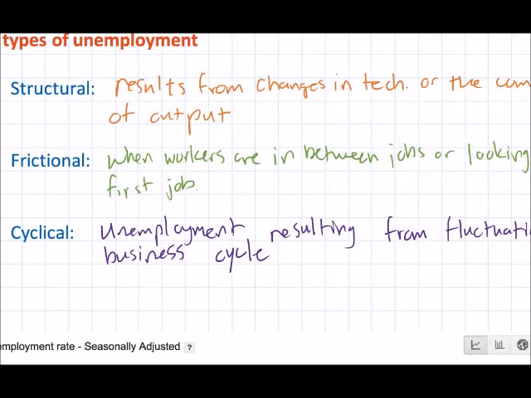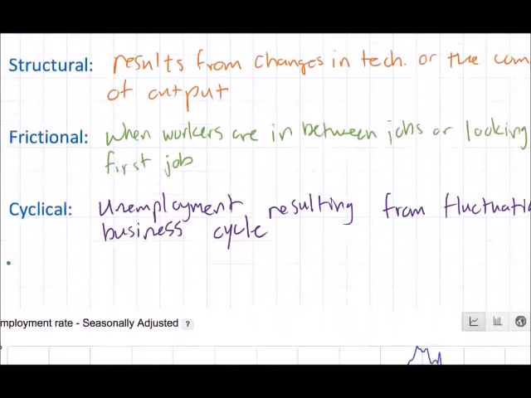So we could say that cyclical unemployment is not natural. The existence of cyclical unemployment is evidence that a country is producing below its full employment level and experiencing a recession or a contraction in its business cycle. Output has fallen below the full employment level.